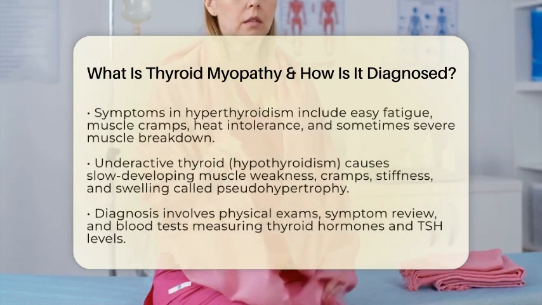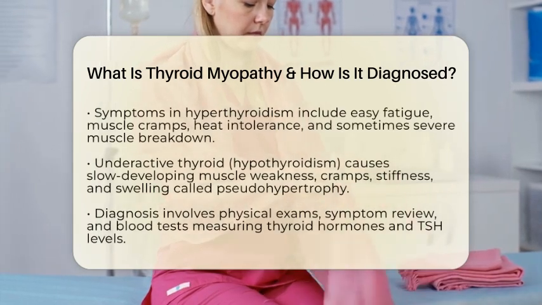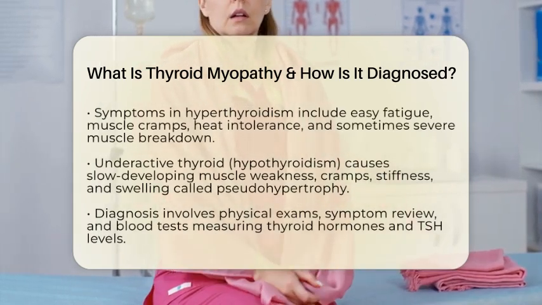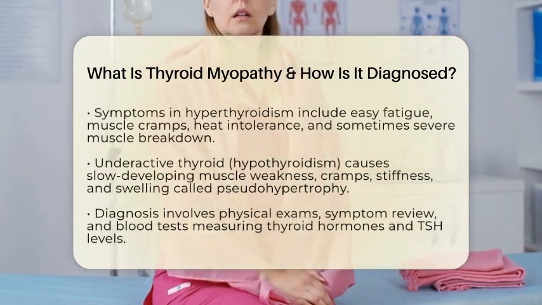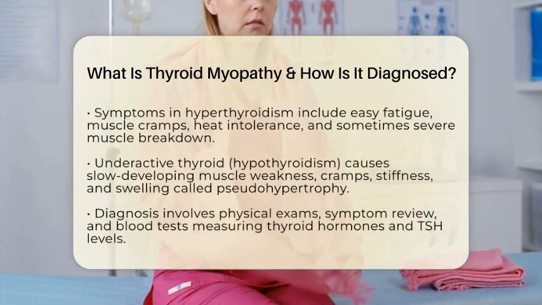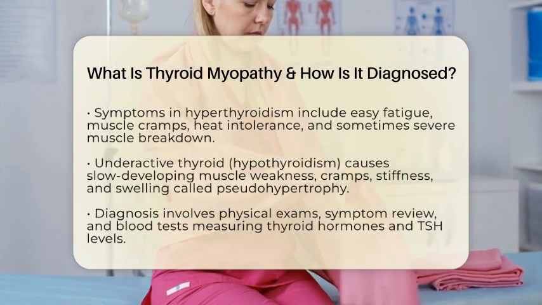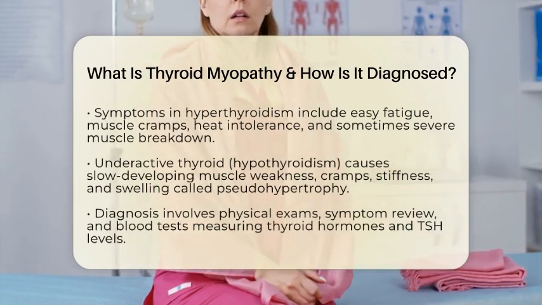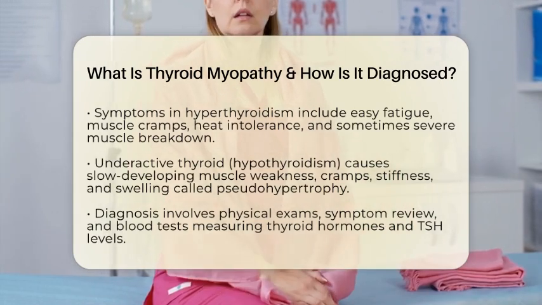In hyperthyroidism, or an overactive thyroid, the excess thyroid hormone can cause muscle weakness mainly in muscles near your trunk, like your hips and shoulders. People might notice they tire easily, have muscle cramps, or feel heat intolerant. Sometimes, severe muscle breakdown can occur, which might lead to kidney problems. In rare cases, muscles involved in swallowing or speaking may become weak, leading to difficulty in those areas.